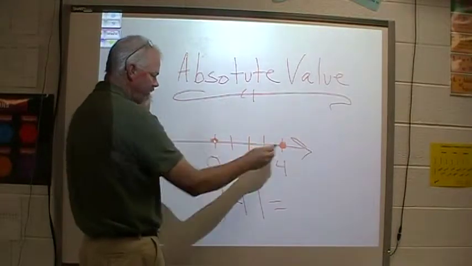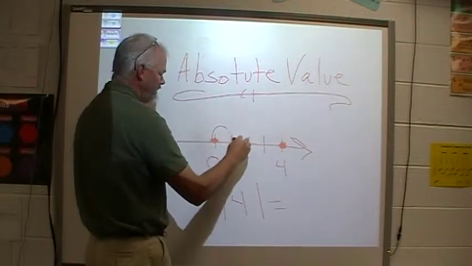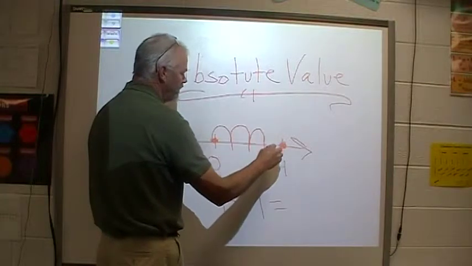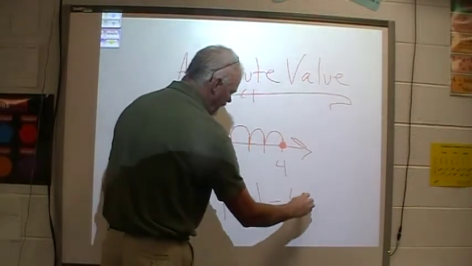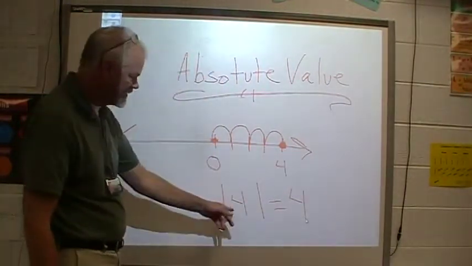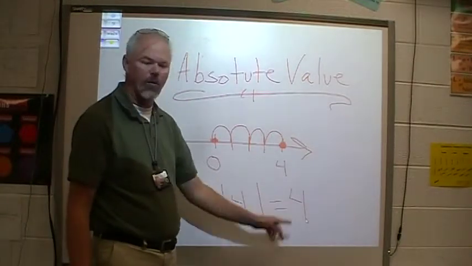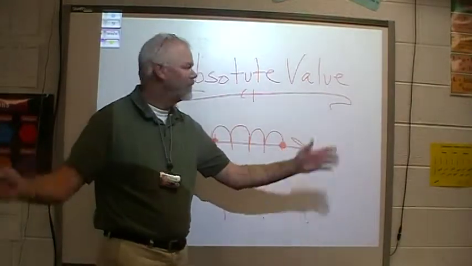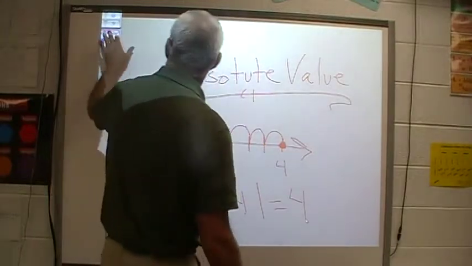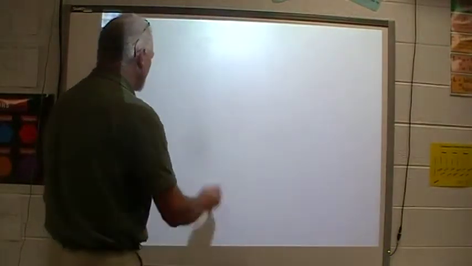How far is it from 4 to 0? 1, 2, 3, 4. Our answer is 4. The absolute value of 4 is 4. Sounds simple, isn't it? And it is simple. Let's look at something else here now.